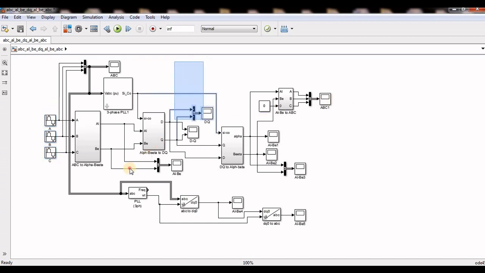That means this is completely from the system. So don't take the references over here. Directly from the system you can take the three phase voltages, and from the system three phase voltages you can generate the system DQ parameters, meaning how much DQ is present in the system and how much I require. Your reference values are how much you require. From that you can generate the reference DQ components, and from the reference DQ components you can convert to alpha beta and alpha beta to ABC. For unbalanced it is oscillating, and the same oscillation is reflected here to generate the unbalanced. So we can utilize it for unbalanced load compensation or sag values.